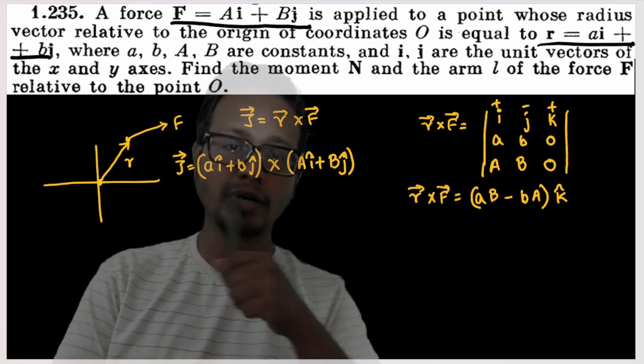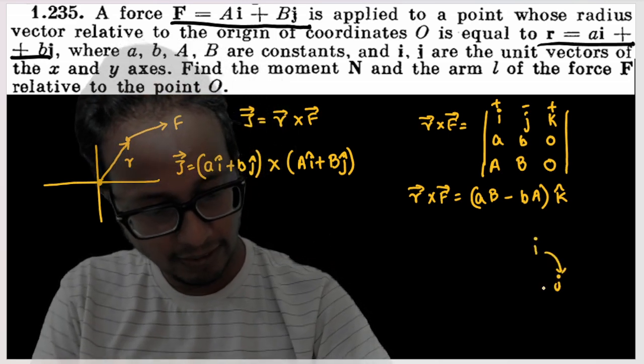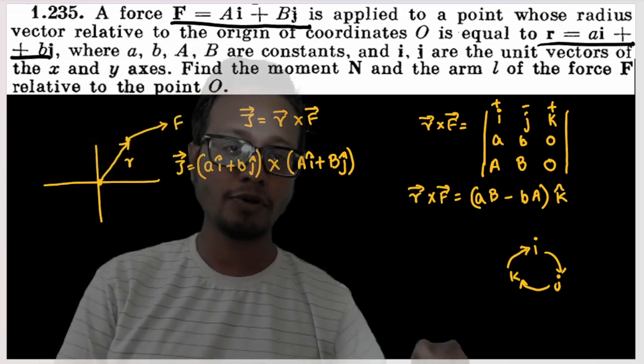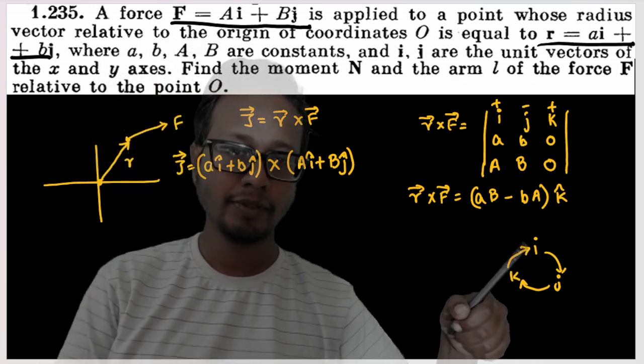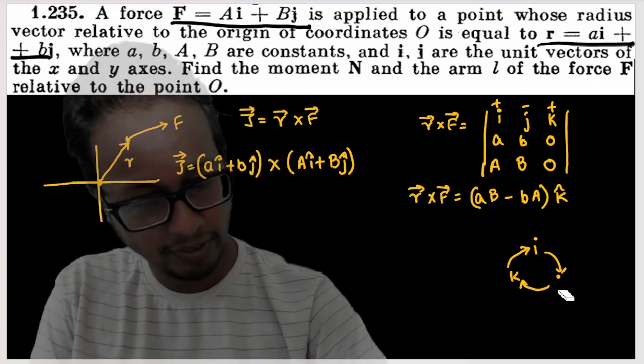Now in order to directly multiply, you just need to remember i cross j gives us k. Okay, k cross i gives us j, and if you go counterclockwise, k cross j gives us negative i. Okay, i cross k gives us negative j, and so on. Just need to remember this one.